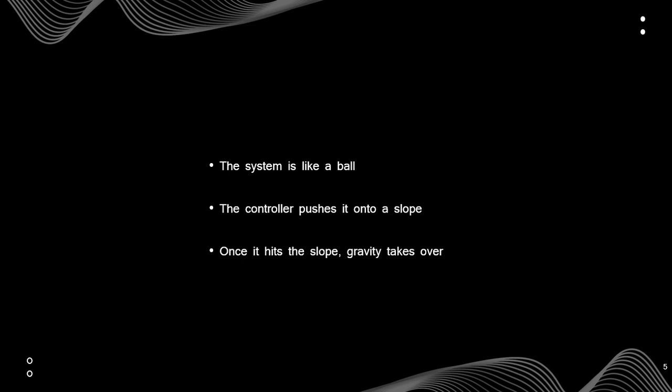Here is a simple analogy. Imagine a ball rolling in a 2D world. The controller's job is to push it toward a slope. Once it lands on the slope, the sliding surface, it naturally moves to the bottom. That's how SMC reduces the effect of disturbances. Once the ball is on the slope, small pushes don't matter anymore.